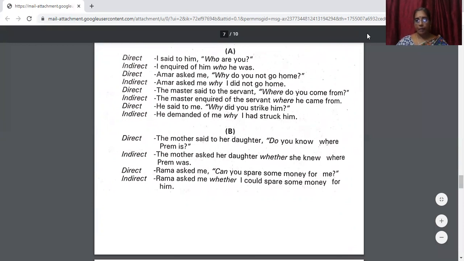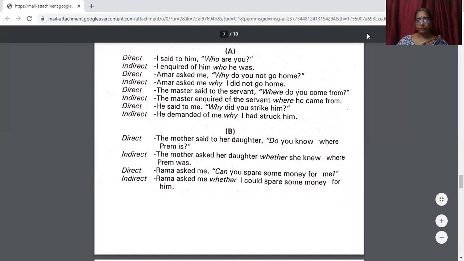Who will come down in the same manner. Who are you? Isn't it? Now, here it will become who he was. That you have to keep in mind. We don't say who was he. No, we don't say like that. We say who he was. Okay, let us take another example.